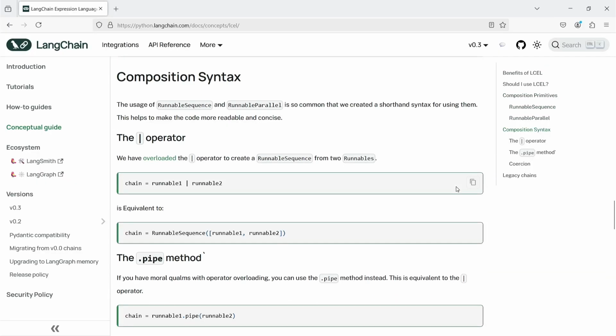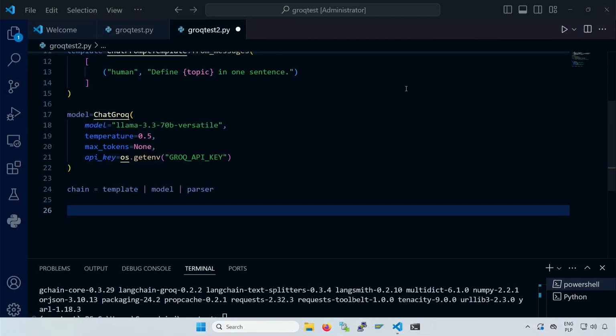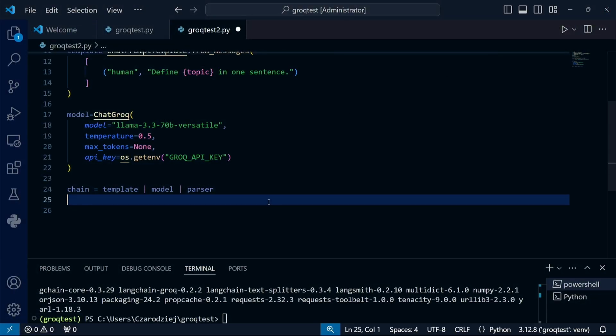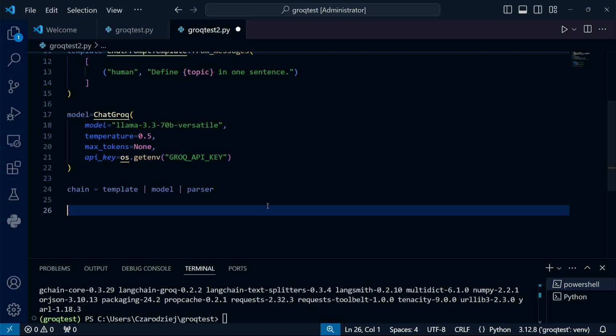And here we have a description of composition syntax, including an explanation of the pipe operator. Obviously, at this stage, you don't need to worry about what a runnable is, but it's worth remembering the name if you're serious about learning LangChain. But let's get back to our program. Believe it or not, it's practically ready.